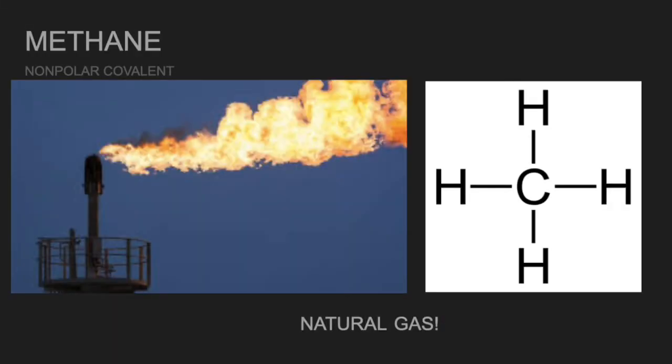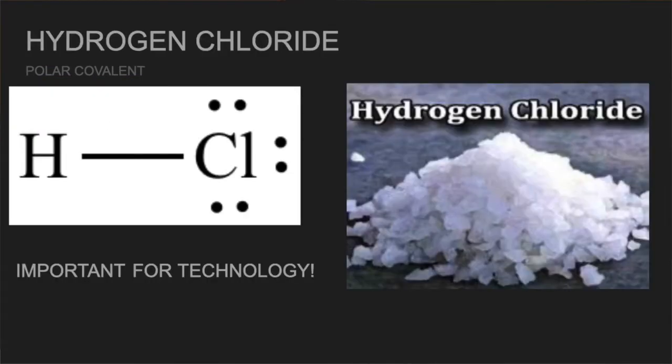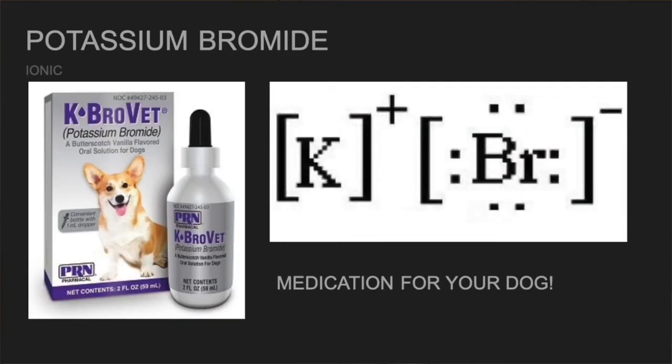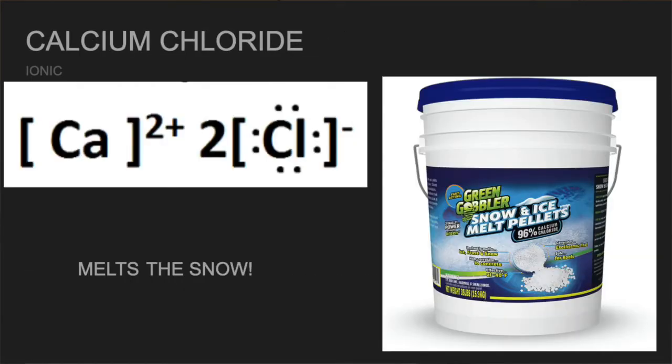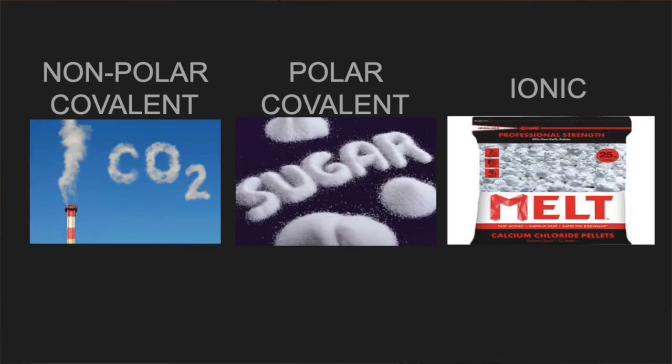There's a lot of compounds out there. Some common ones are ethylene, methane, carbon dioxide, ammonia, hydrogen chloride, sucrose, potassium chloride, potassium bromide, and calcium chloride. The ones that we will be looking into today are carbon dioxide, sucrose, and calcium chloride.